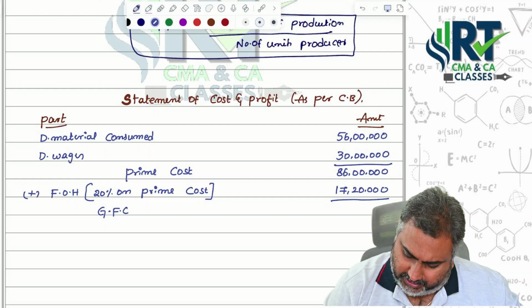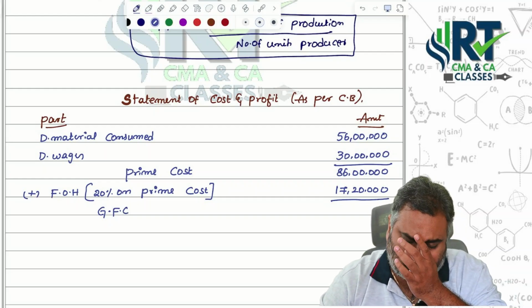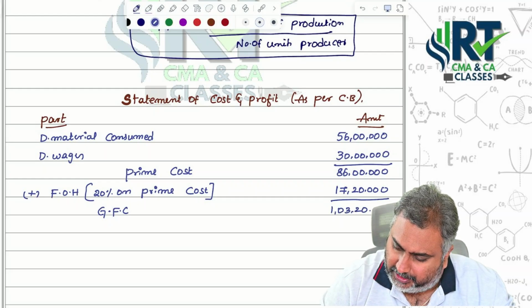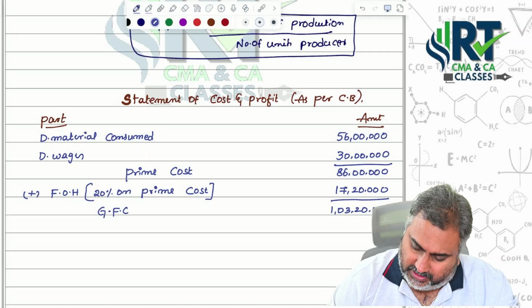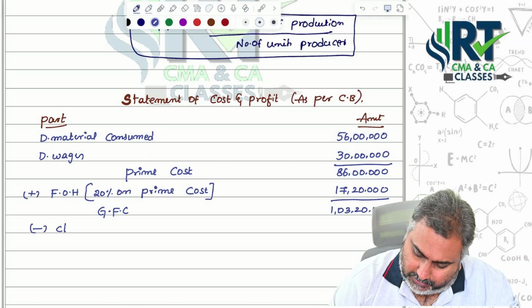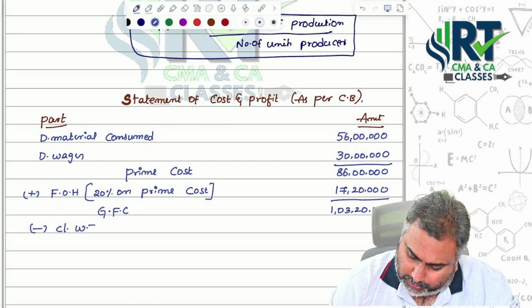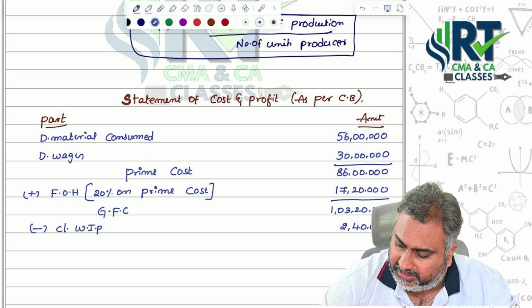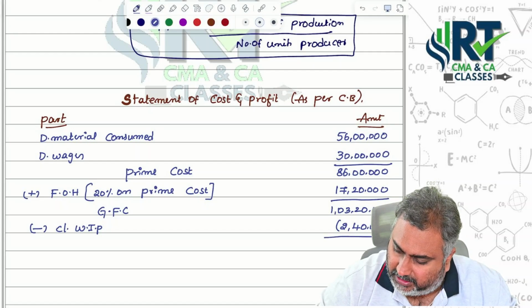Gross factory cost. How much more? 1 crore 3 lakhs 20,000 itself. And if you check the given question, they did not provide closing work in progress amount. No information regarding that. That's the reason we will take the same amount recorded under finance.